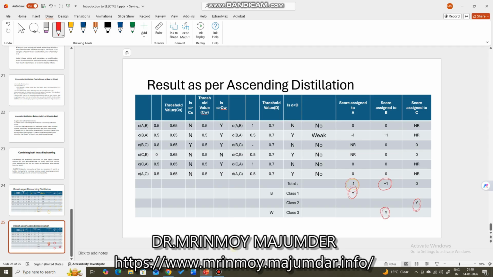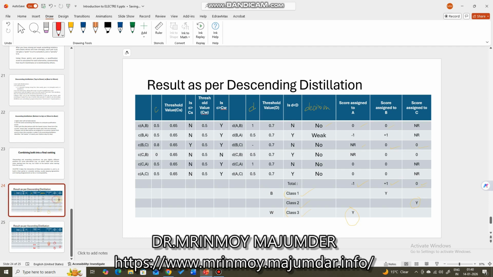Right? So what happened is, this is the worst class. I have written here not correct. This will be the worst class, and this will be the best class. But in this case, this is the best class, because it has the highest score, this alternative B. And this alternative A has the lowest score, -1.